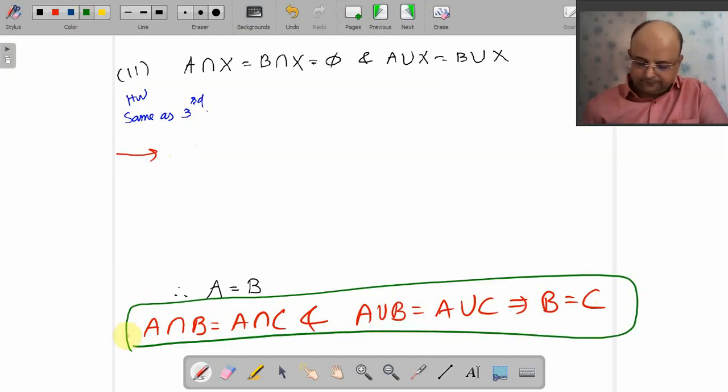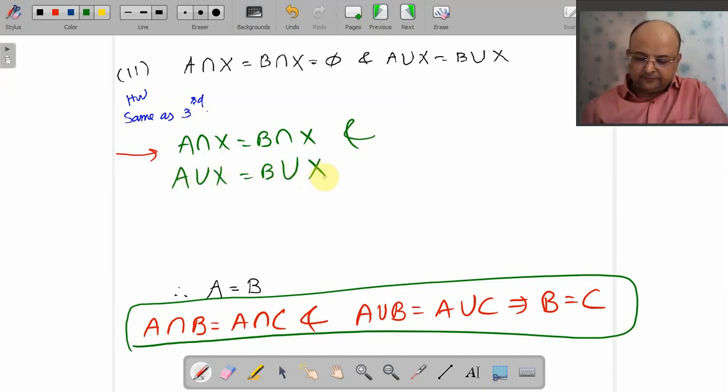This was your question. અહીંયા એ જ ક્વેશ્ચન છે: A intersection X equals to B intersection X and A union X equals to B union X. Role of A, B, C is now being played by A, B and X.